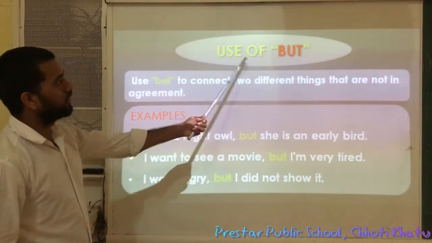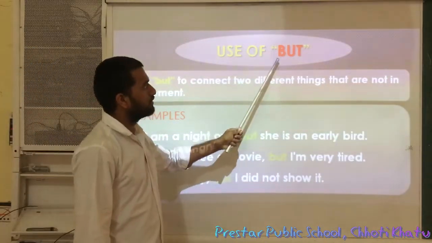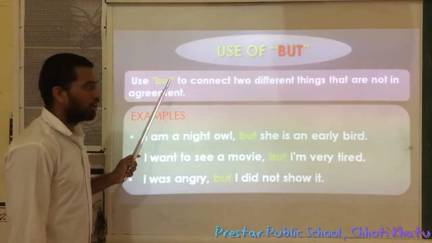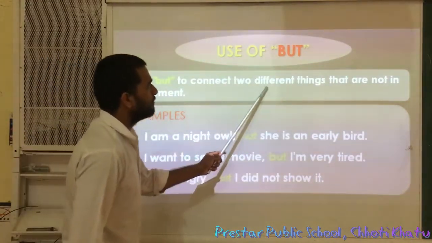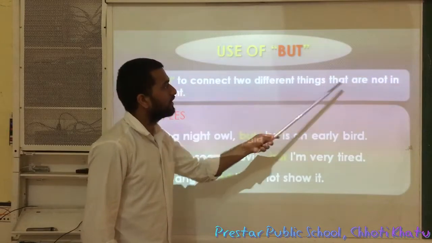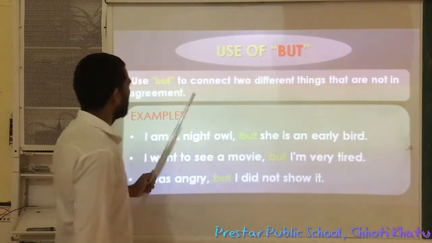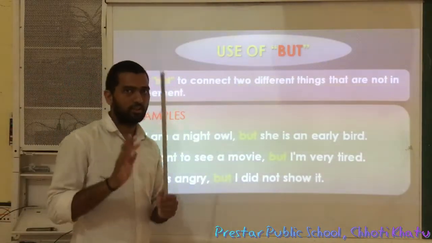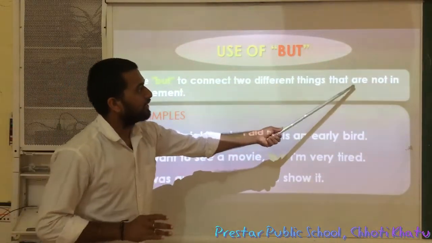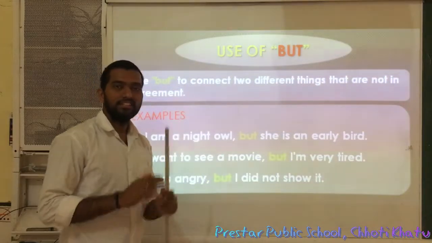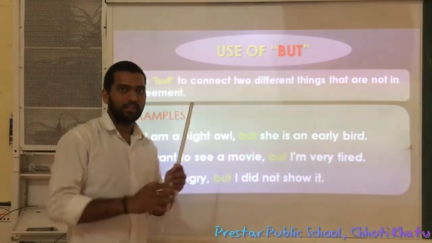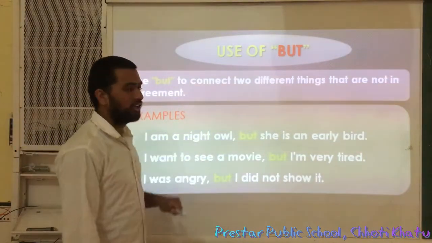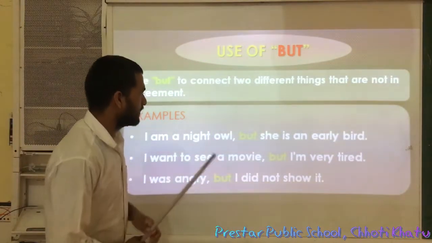See, use of "but". How is "but" used in a sentence? See, use "but" to connect two different things that are not in agreement. Here "but" is used to connect two different things that are not in agreement, meaning that they are totally different. One thing is quite different from the second thing, then we use "but". Look at these examples, you will understand.